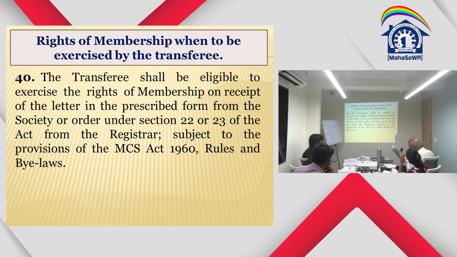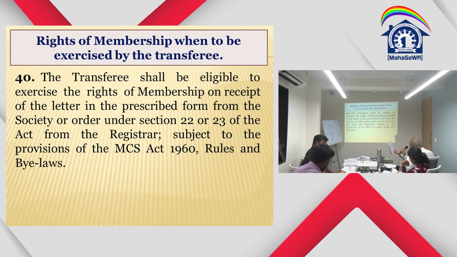So once it is done, the society has to issue a letter to the member authorizing him to exercise the rights of the membership. That is given in bylaw, form number 26: Form of intimation by the society to the transferee about exercise of the rights of the membership by him. Okay?